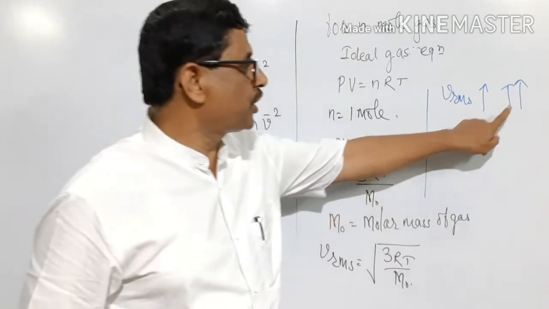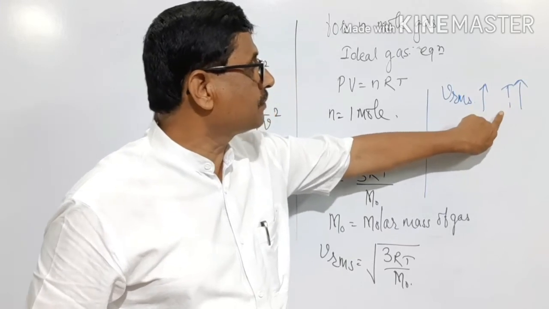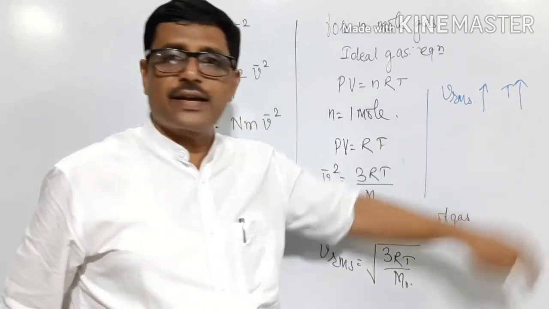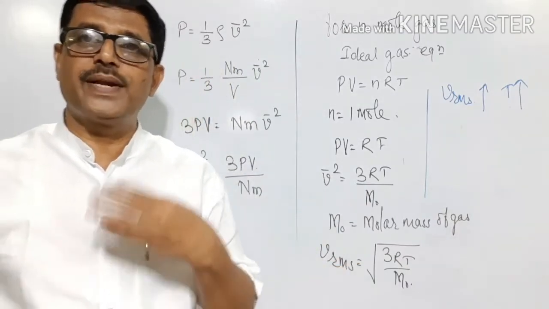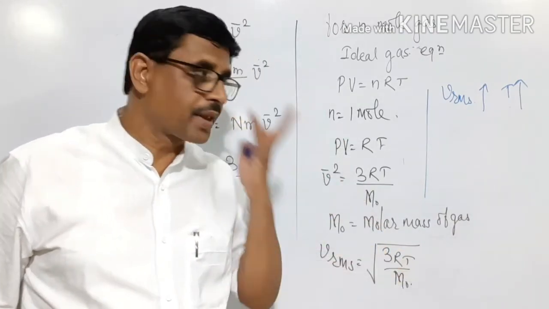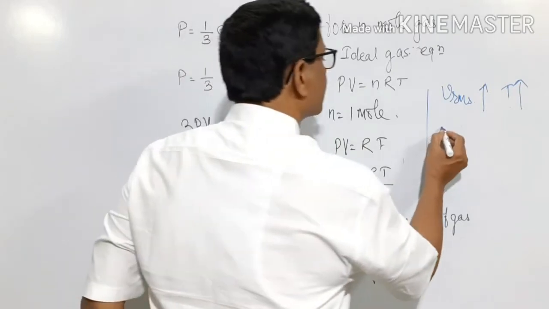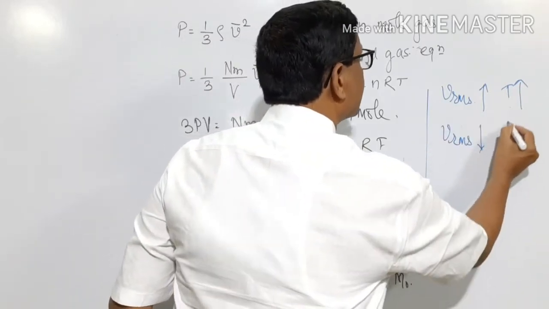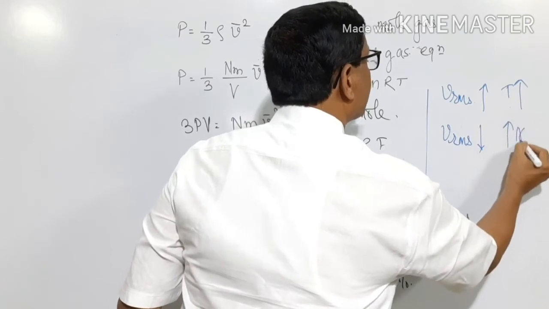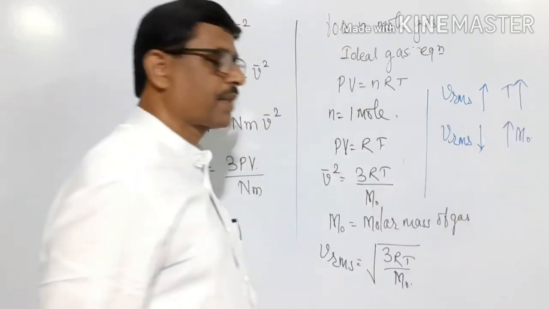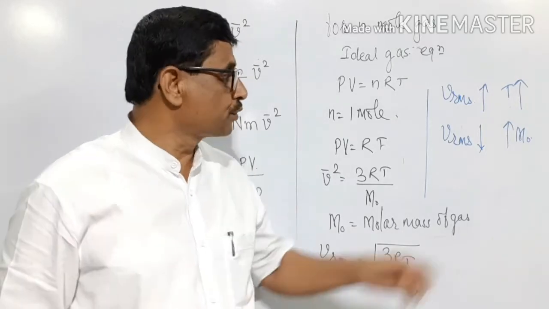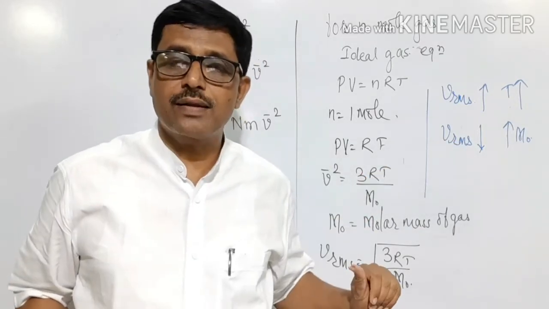At higher temperatures, the RMS speed will be more. And this RMS velocity decreases with increase in molar mass of a gas. The gas which has higher molar mass has smaller RMS speed.